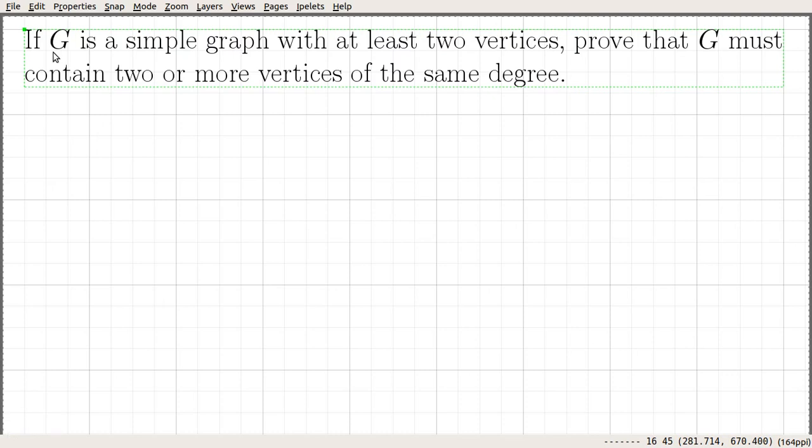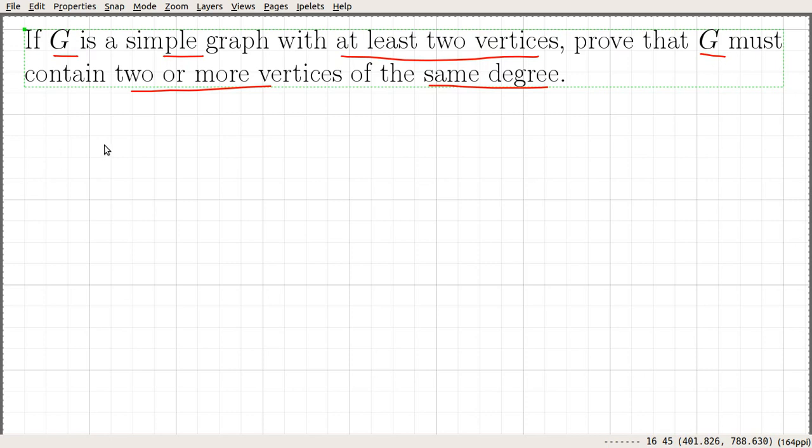So welcome back. Let's continue our discussion on problem set number 1, and this is question number 4 in problem set 1. Let's start solving this problem. If G is a simple graph with at least 2 vertices, prove that G must contain 2 or more vertices of the same degree.